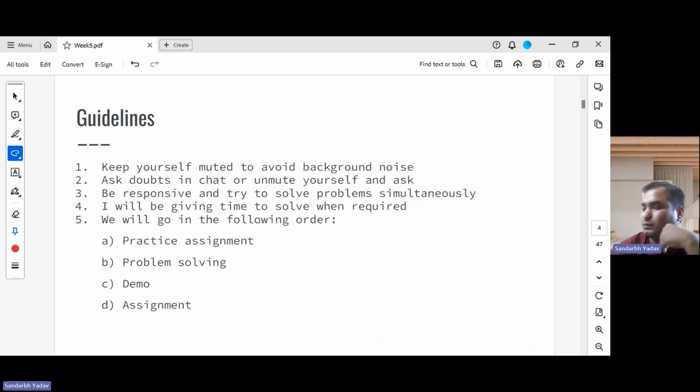So again, guidelines. We will be following the same order as usual: practice assignment, then problem solving. These problems will be different from the practice assignment and assignment, and in between we will do a demo. Last week we did value equation. This week I'll show policy equation, and then the assignment.